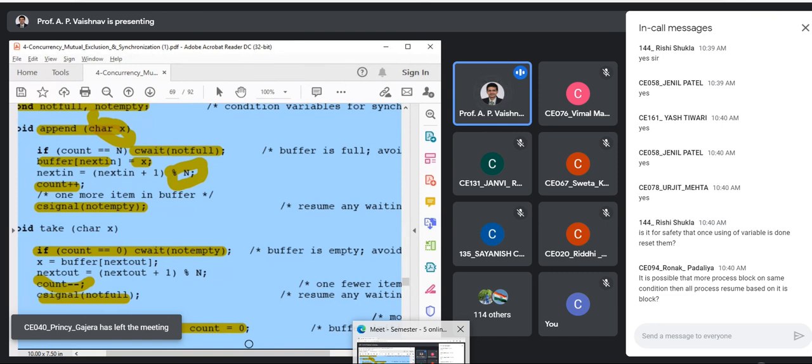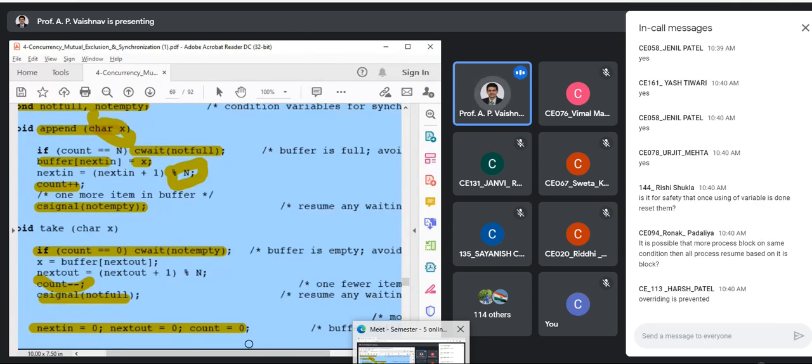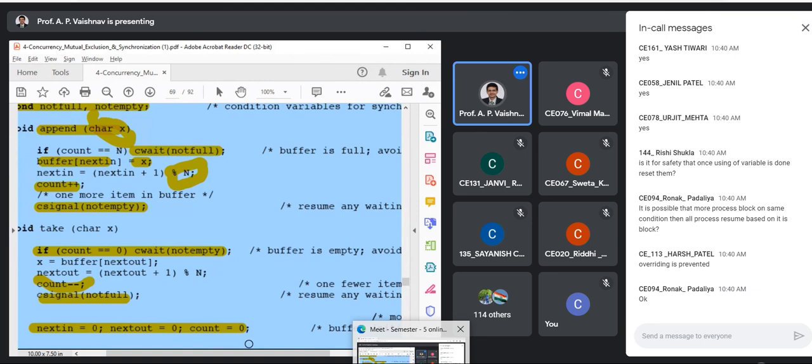It is possible that more processes block on the same condition, then all processes resume based on condition. Yes, that's right, Ronak. It is possible, and that is why we are maintaining a queue. On every condition, you have one queue. So if all the processes are waiting on the same condition, they will be joining the same queue.